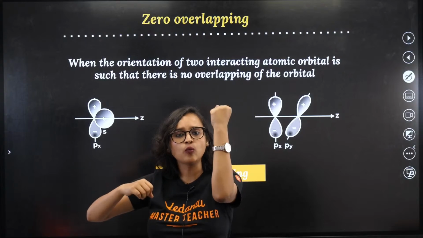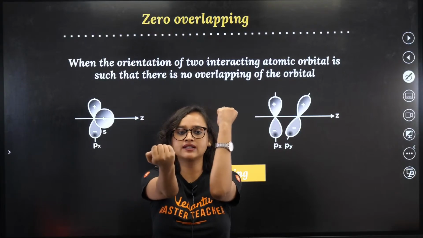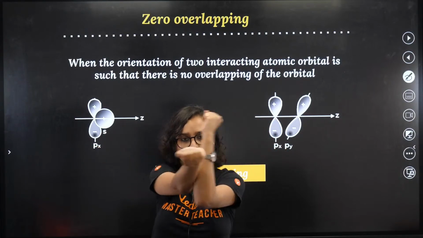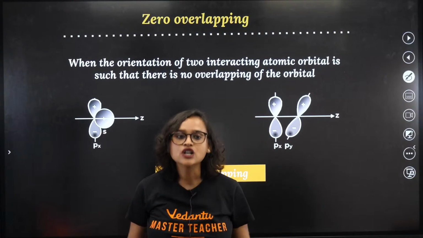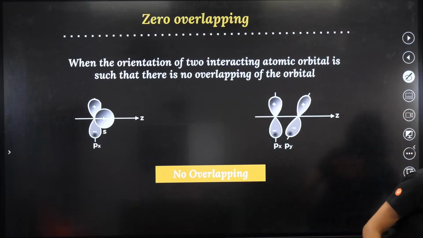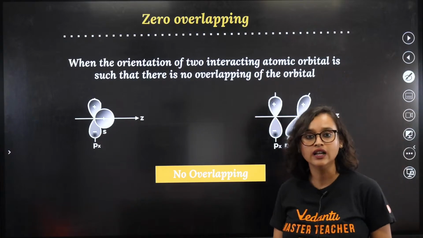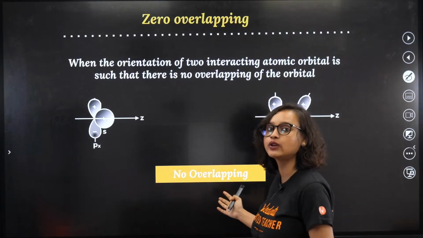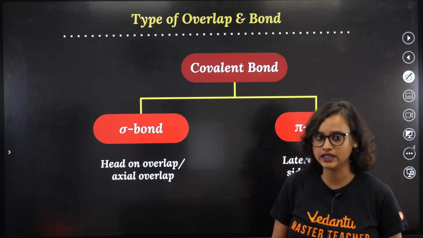Or let's say that one P is like this and the other P is like this. Now how will it overlap? Can it overlap? No. That is where you get zero overlapping. I hope the hand gestures were easier to understand. So that is where you get zero overlapping, my dear student.